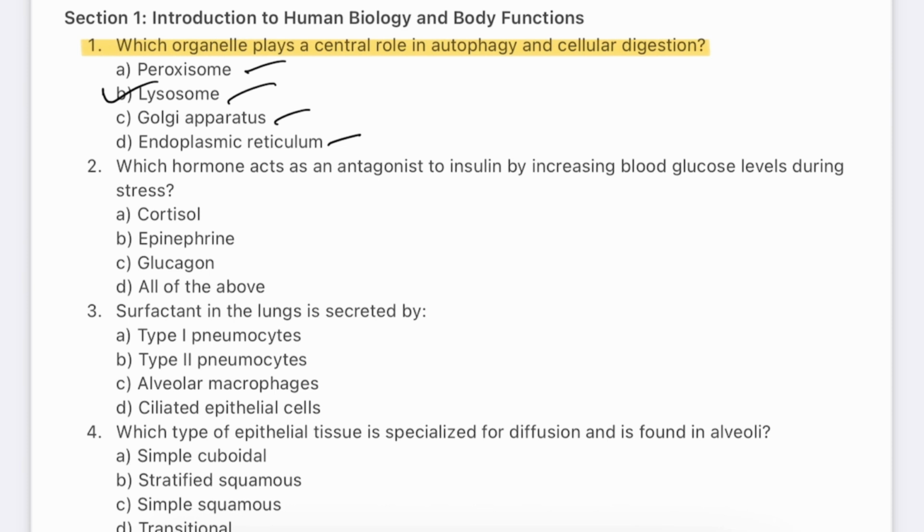Lysosome. Lysosomes are membrane-bound vesicles that contain hydrolytic enzymes. They digest unwanted materials, cellular debris, and damaged organelles, a process called autophagy. This is essential for cellular homeostasis and turnover of cellular components. Defects in lysosomal functions can lead to storage diseases like Tay-Sachs disease.